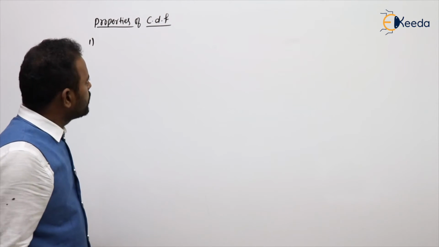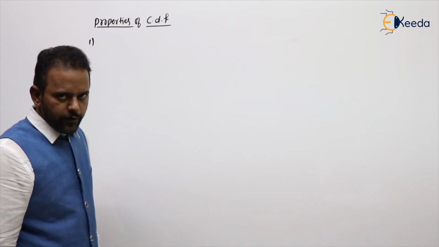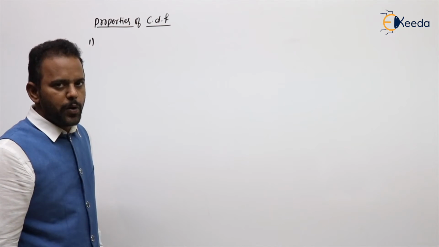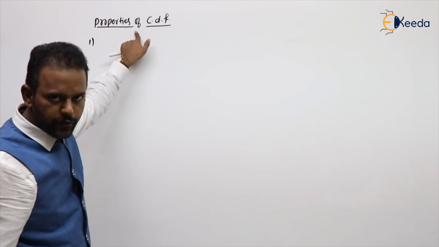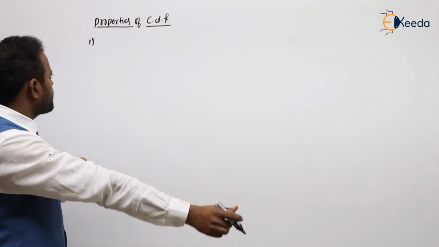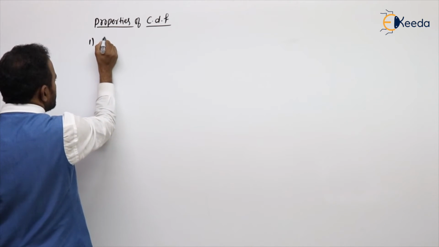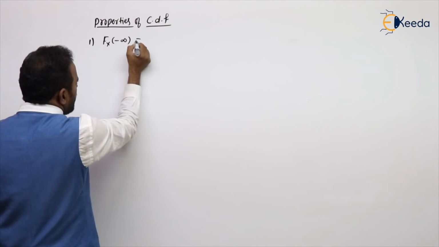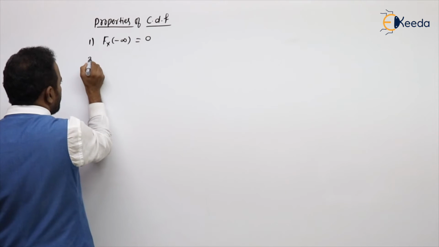Up to now, we have seen 3 simple problems on CDF. By observing those 3 simple problems, we can bring out the properties of CDF. Coming to the properties of CDF, the first property is Fx of minus infinity is obviously 0, because there is no value at minus infinity.